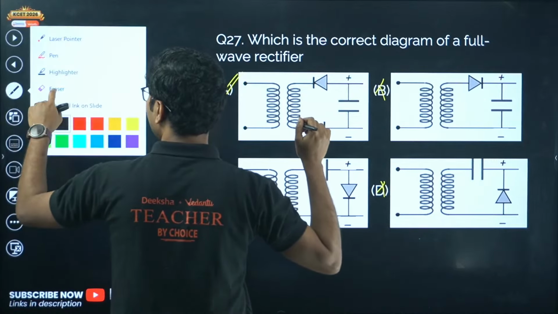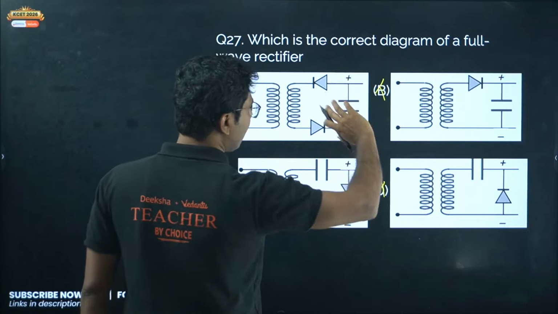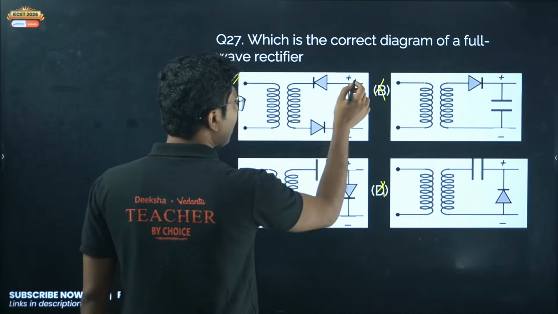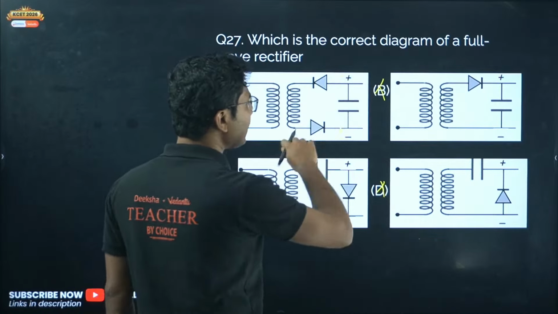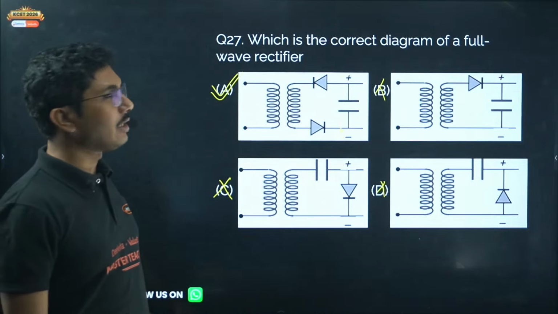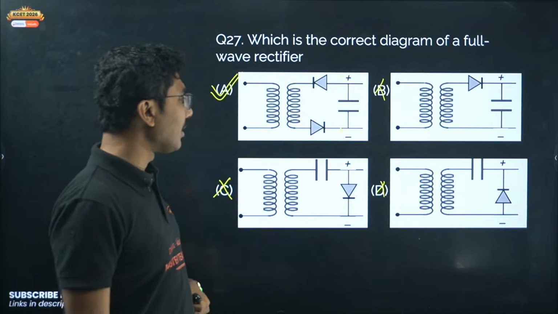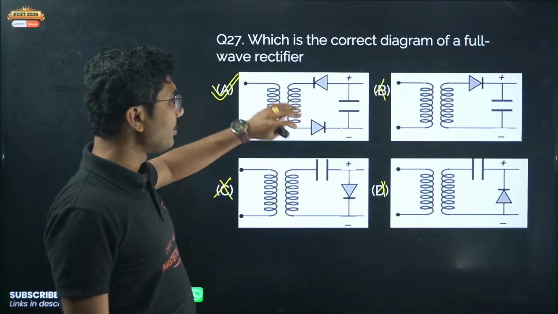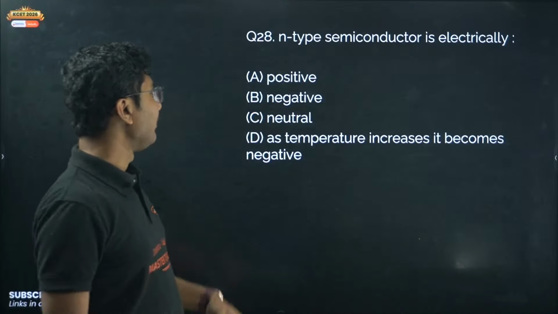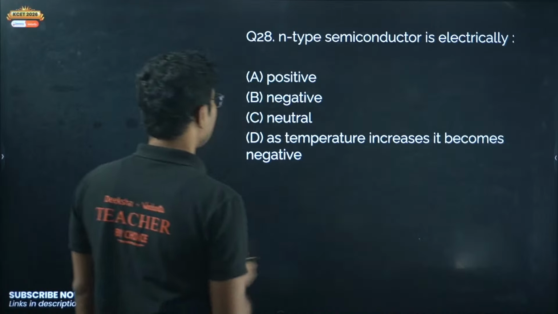In the next cycle, this becomes negative and this becomes positive, so the other diode is conducting and this one is not, so the diagram flips and you get a full wave rectifier. Yes, I agree with you that none of them is completely correct, but it has to be 2 diodes, that's why I am choosing option A. Anyway, n-type semiconductors are electrically neutral.